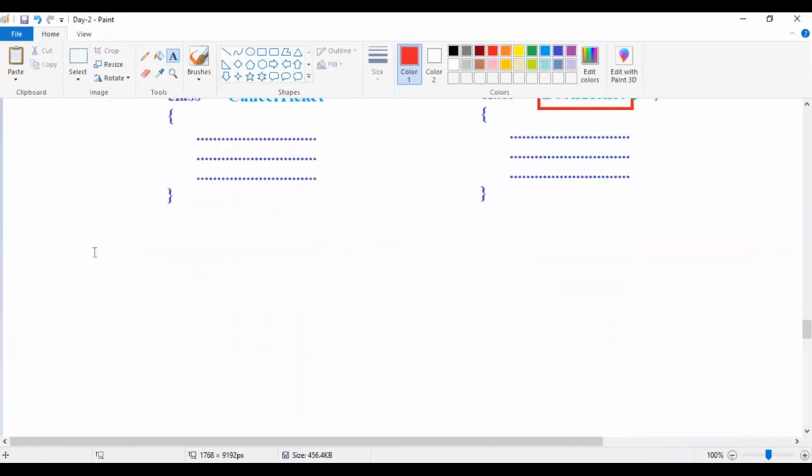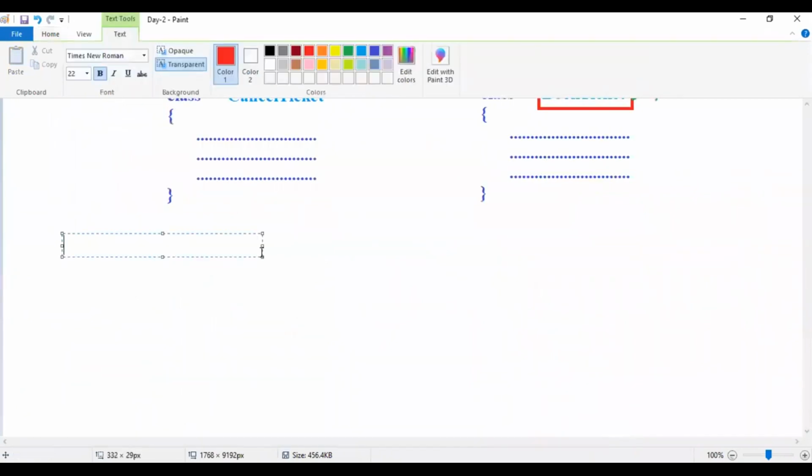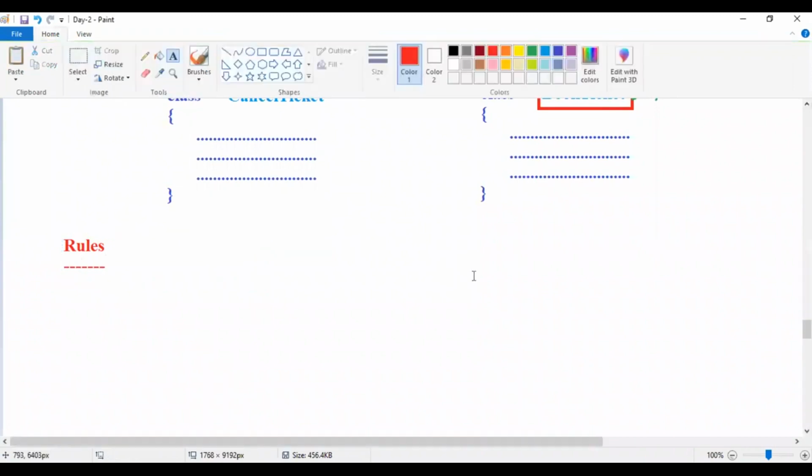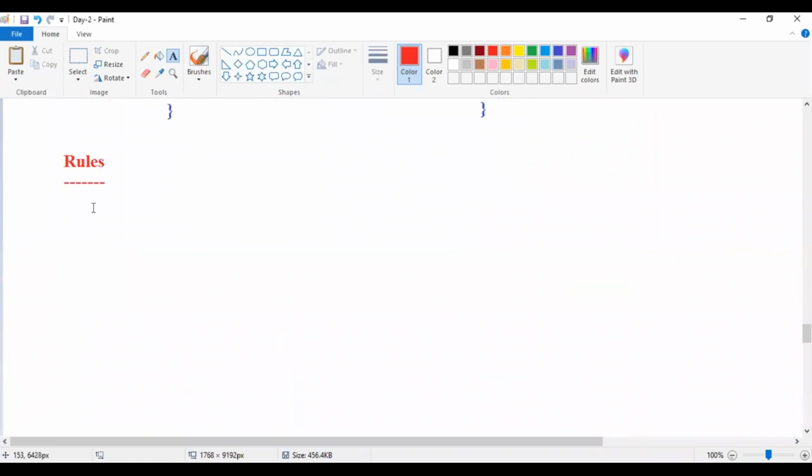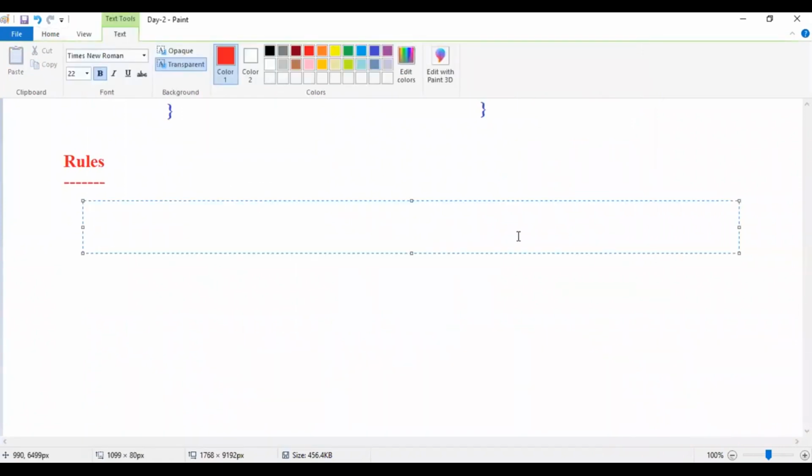But we have to follow some rules. You can take any names, no problem at all, but we have to follow some rules. What are the rules? The first rule is that it doesn't accept spaces.